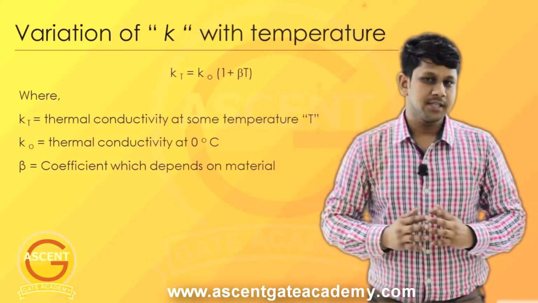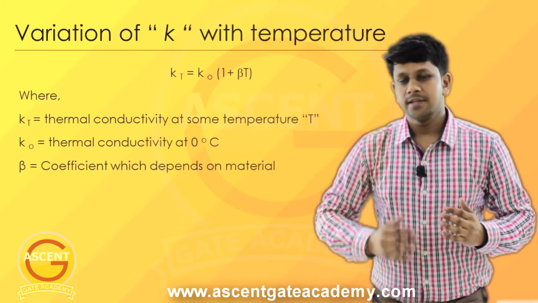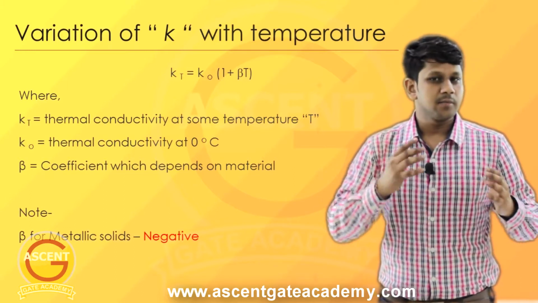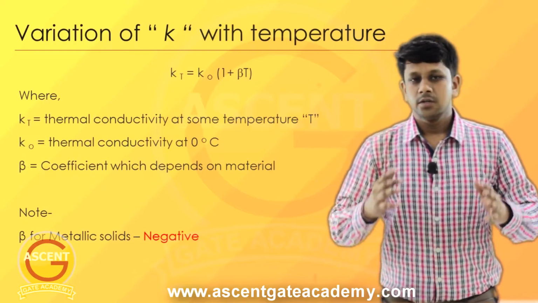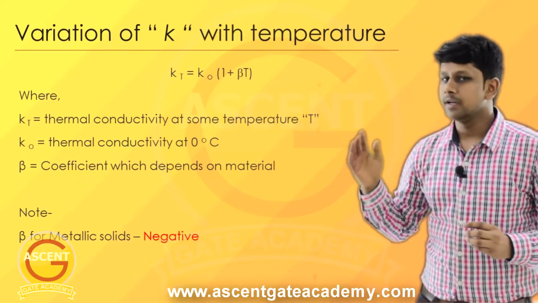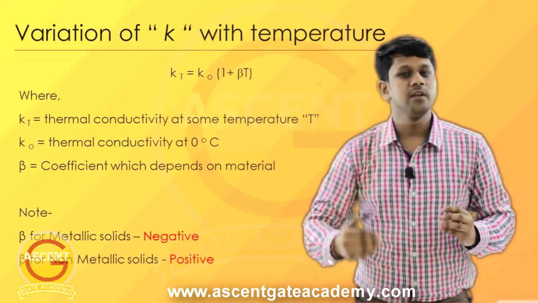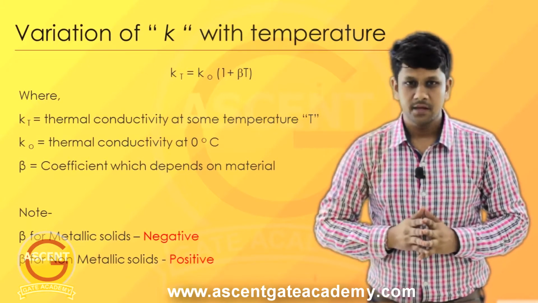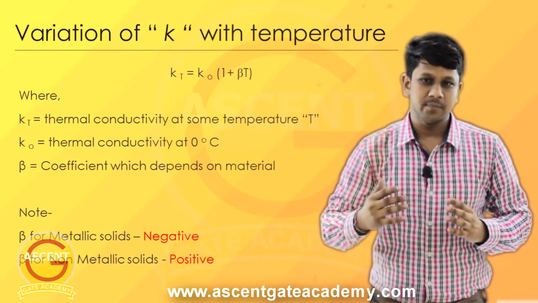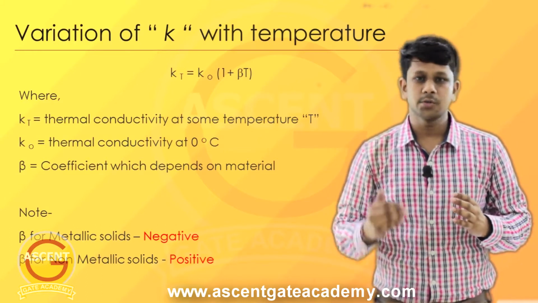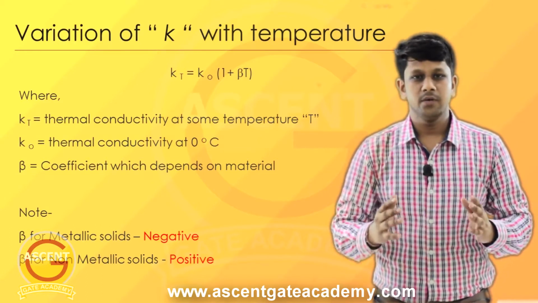From our previous discussion, as in metallic solids the thermal conductivity decreases with increase in temperature, this beta value should be negative. Then only an inverse relationship will be there. But for non-metallic solids, as the thermal conductivity increases with increase in temperature, the beta value will be positive here.